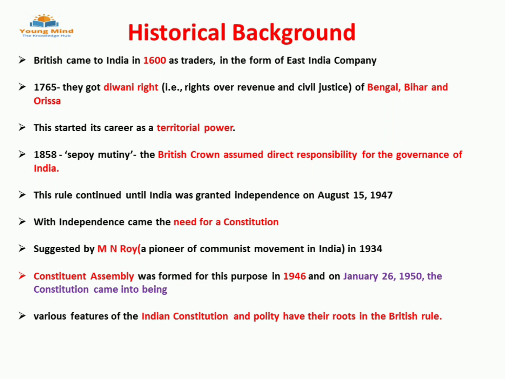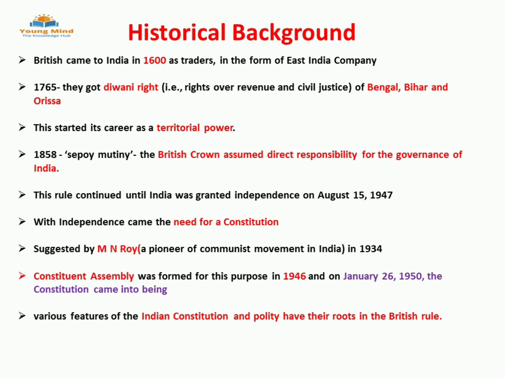After this incident, the British Crown took direct responsibility for the governance of India. Before this, the British Crown was ruling indirectly through the company. Now, the British Crown started to rule directly, and the East India Company was playing the role of intermediary. Now, the British government took the power in its hands. This rule continued until India was granted independence on August 15, 1947.